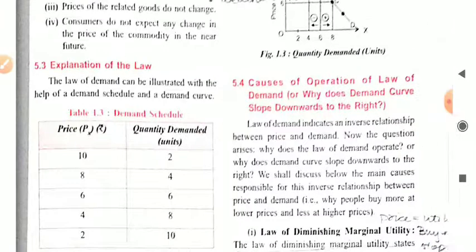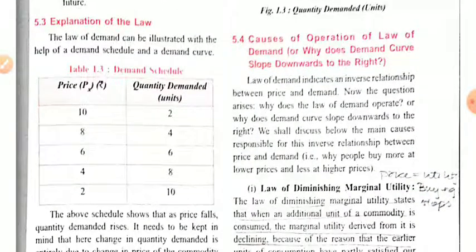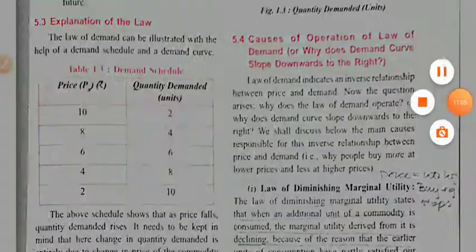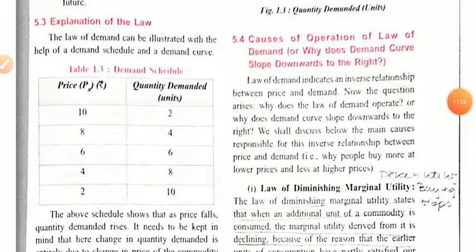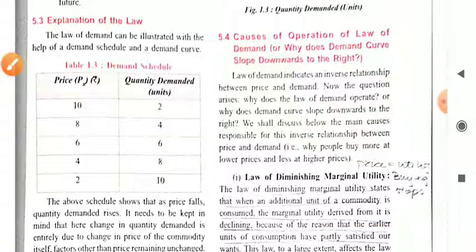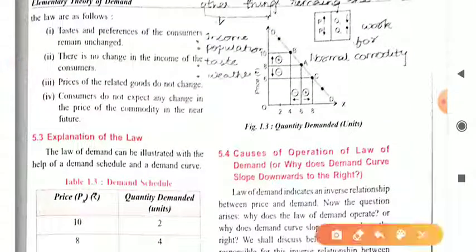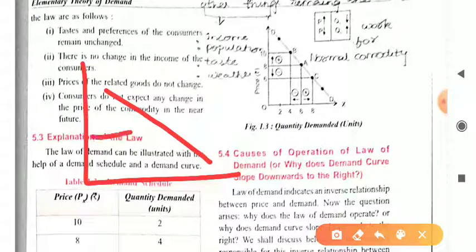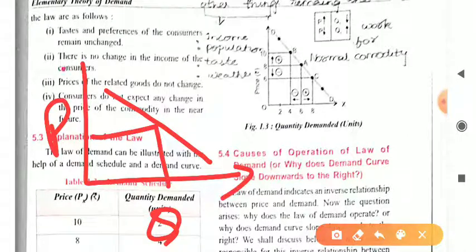Okay students, now let us move to our next topic, which is the causes of operation of the law of demand, or why the demand curve slopes downward to the right. As you see in our diagram, this is our price, this is our quantity, and our demand curve D is sloping downward.